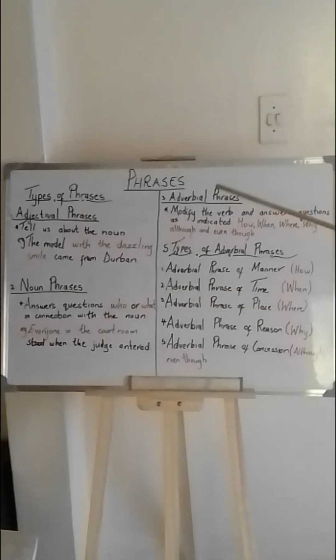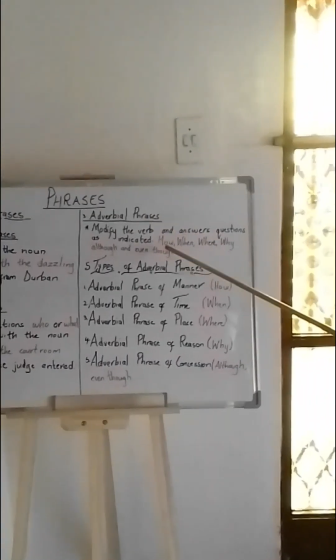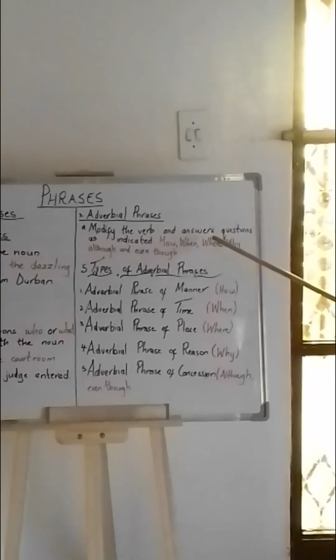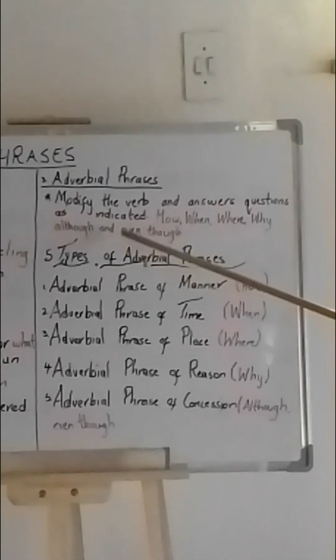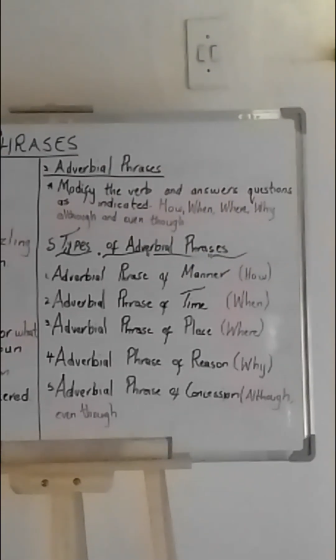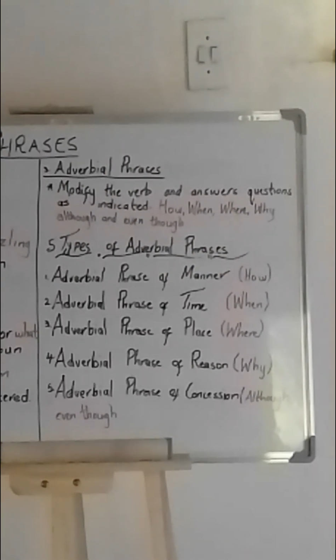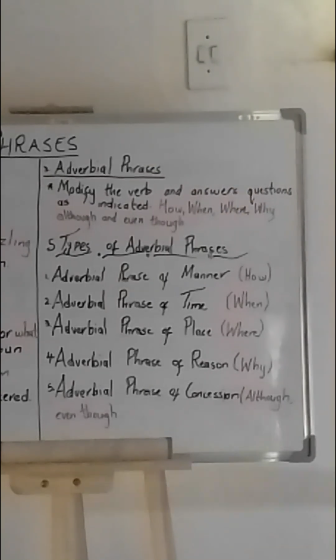And then we have the third one, our adverbial phrase. Adverbial phrases modify the verb and answer questions like how, when, where, why, although, and even though. So we have 5 different types of adverbial phrases. Okay, here are the 5 different types.